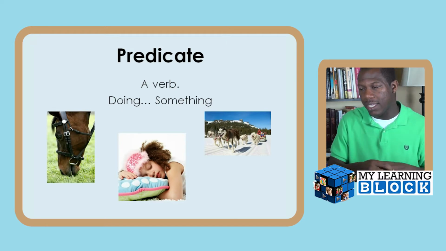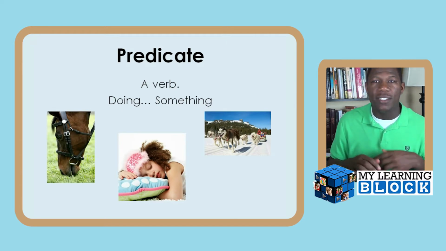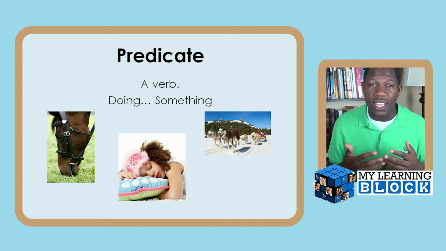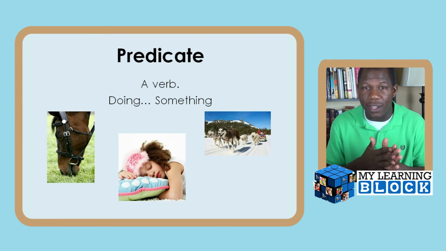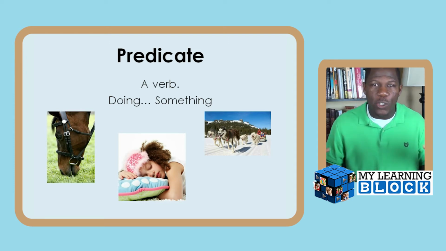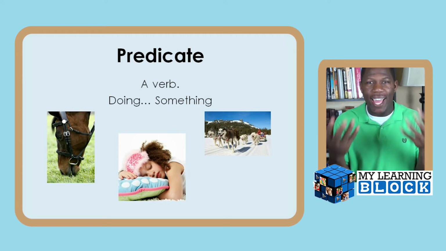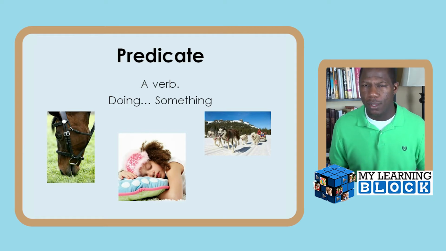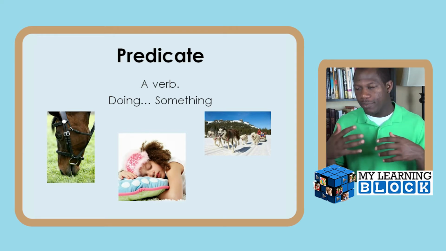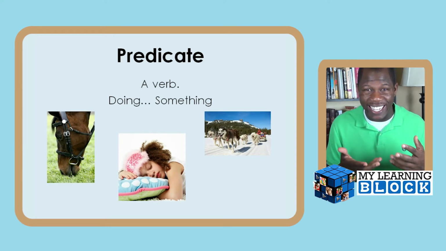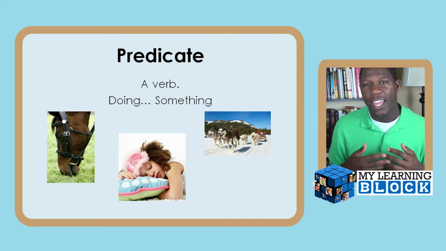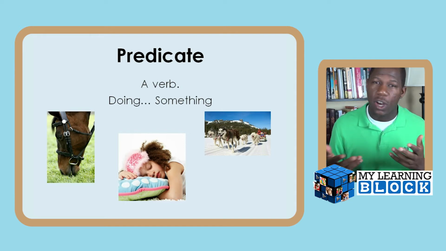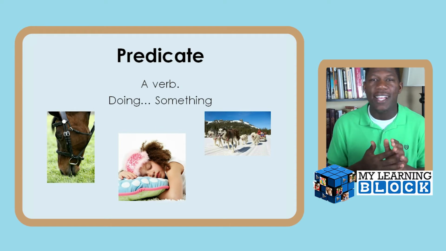Now, what is a predicate, you may be asking? Well, a predicate is a verb. It's doing. It's something doing something. It's the process of doing. It's the verb, the action. Check out our verb video, it might help you out. As you see here, it could be eating, sleeping, running, talking, thinking. It has to be an action.